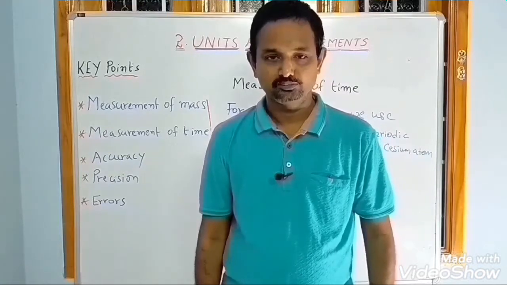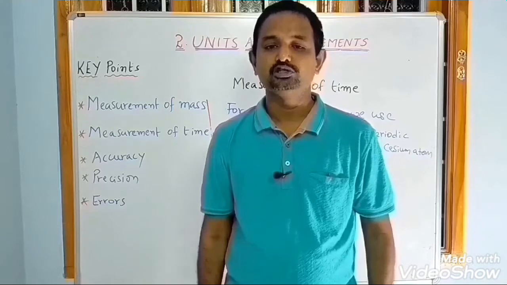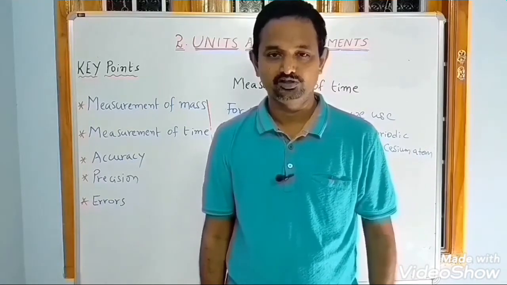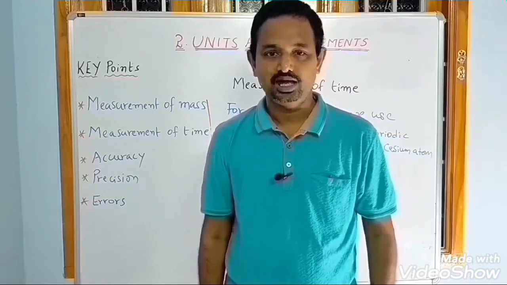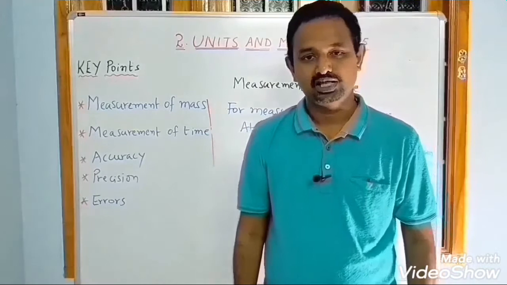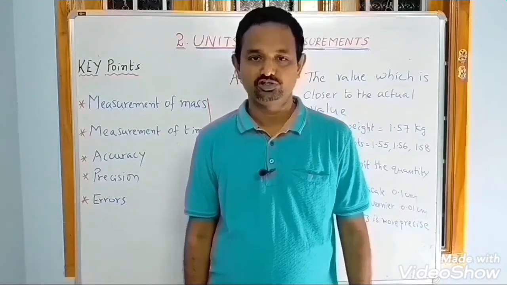Now, measurement of time. To measure time exactly, we use the atomic clock, which is based on periodic vibrations of the cesium atom. What is the SI unit for time? Second. Accuracy. What is meant by accuracy?